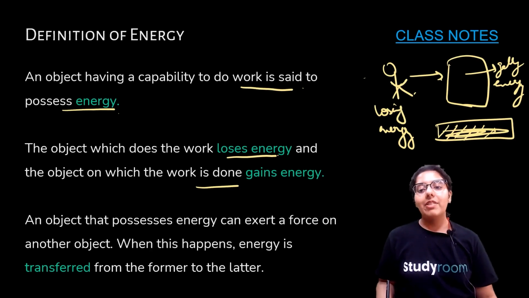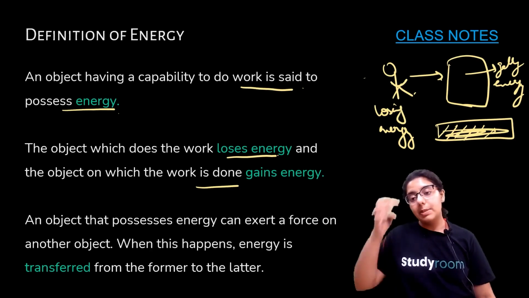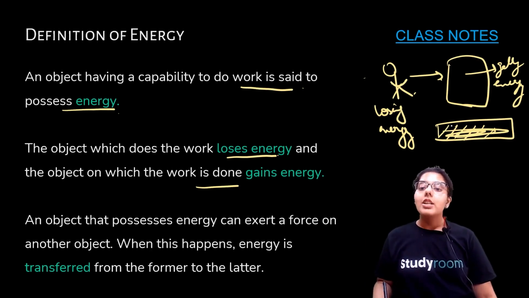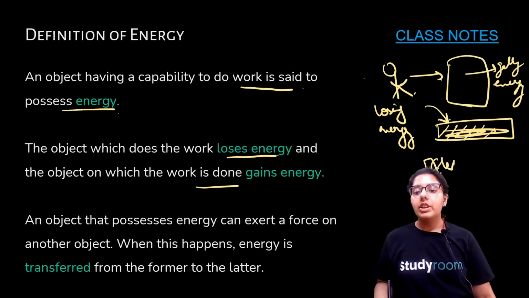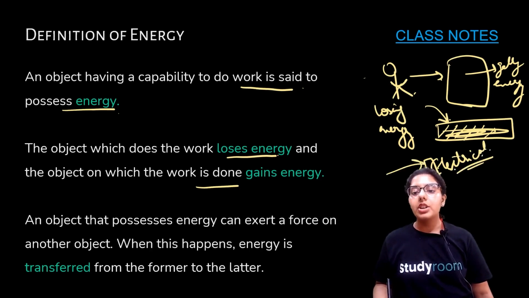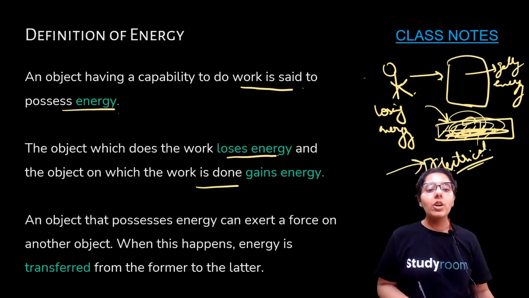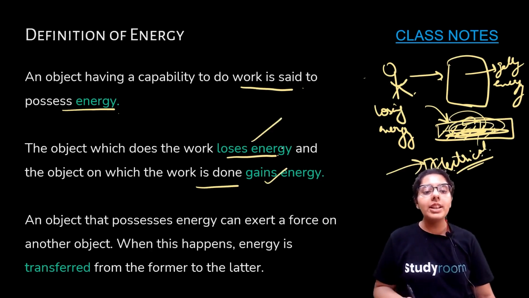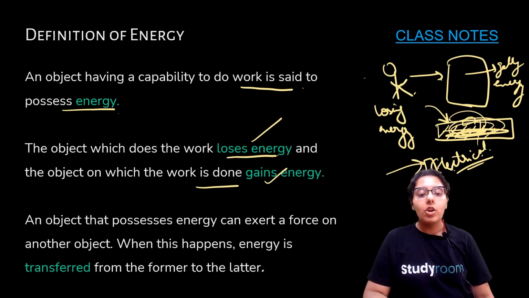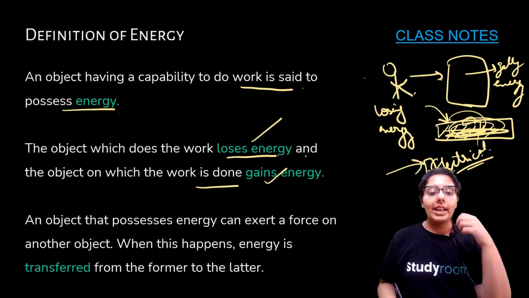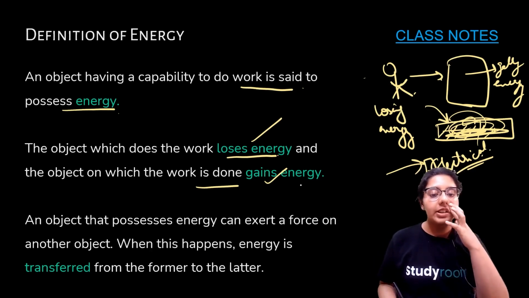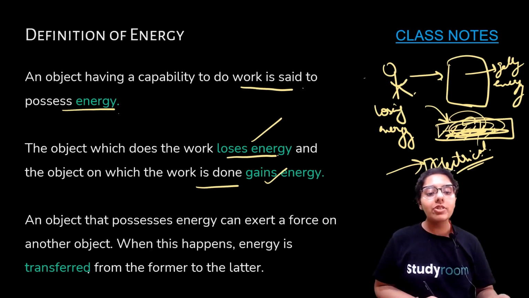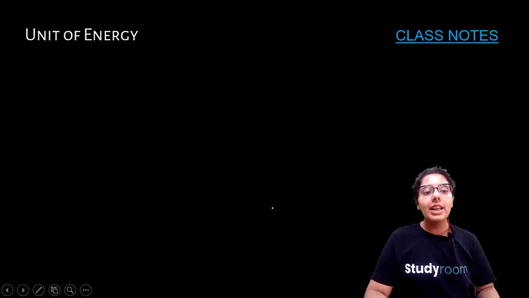All of you might have tube lights or bulbs in your homes, right? So there also, electrical energy gets converted into light energy, right? So electrical energy is lost and you get the light energy. So one object loses energy and the other object gains energy, okay? An object that possesses energy can exert a force on another object. When this happens, energy is transferred from former to the latter.